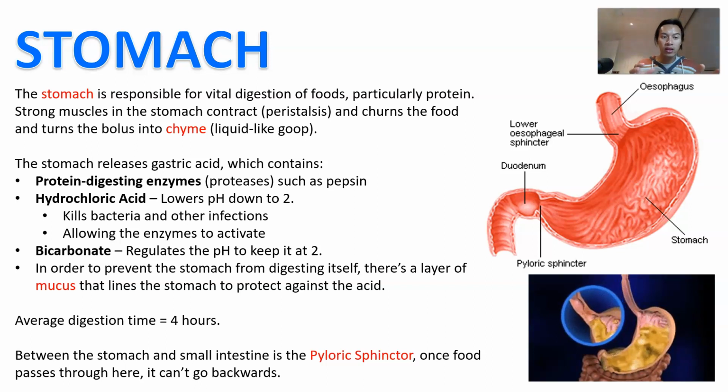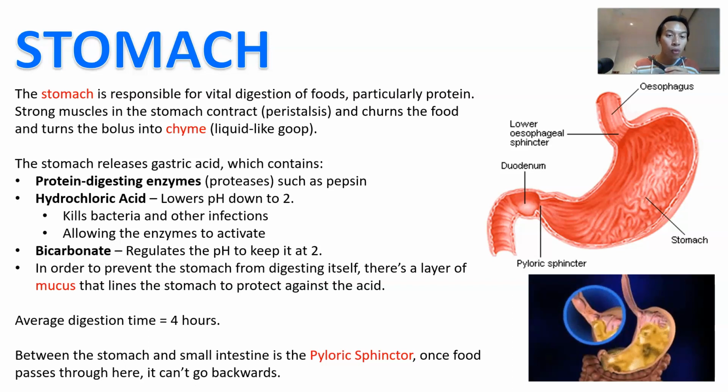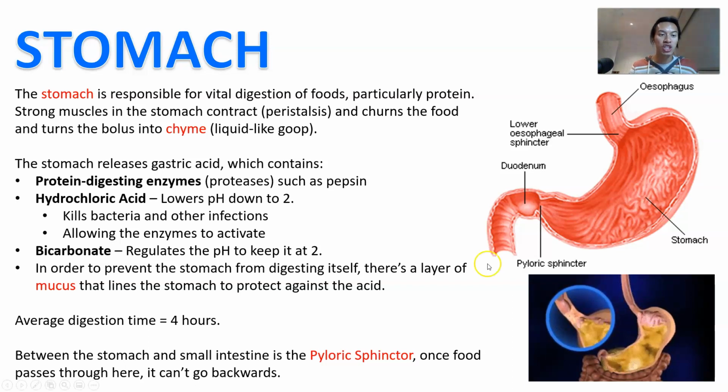And along the way, the stomach is going to release gastric acid. Gastric acid is a kind of mixture of goop, which is going to contain a whole bunch of really important stuff. Number one, it's going to contain the protein digesting enzymes, the proteases, such as pepsin, right? It's also going to contain hydrochloric acid, and the hydrochloric acid is going to bring the pH level down to 2, right?